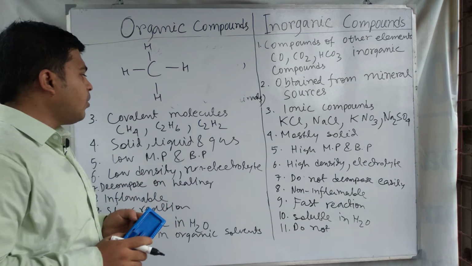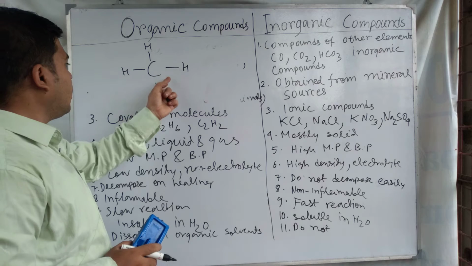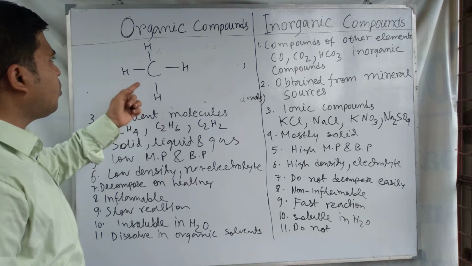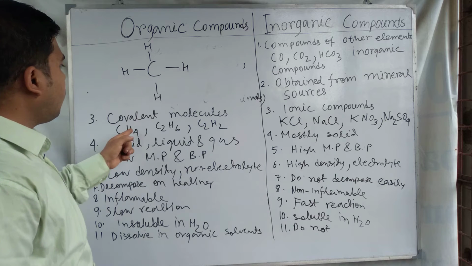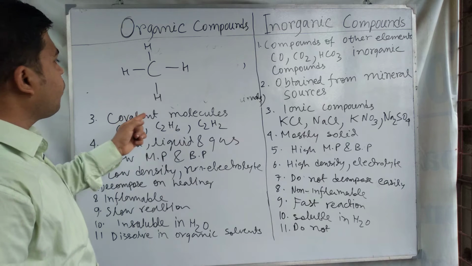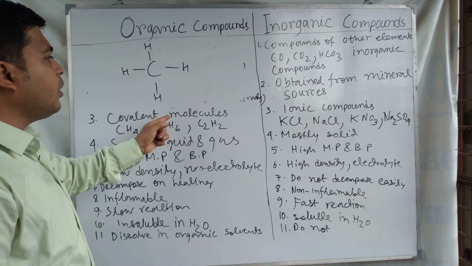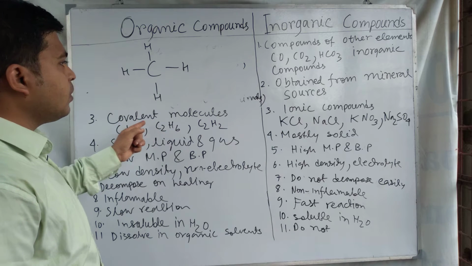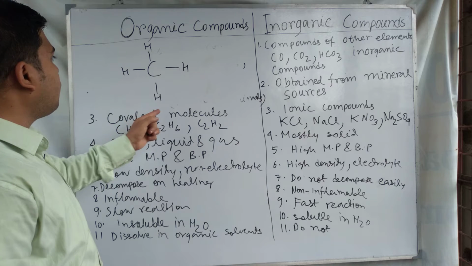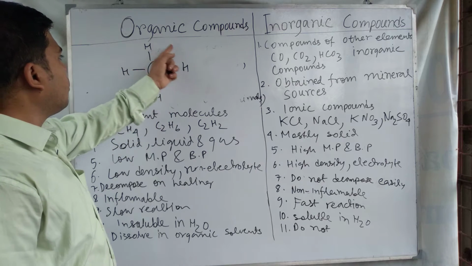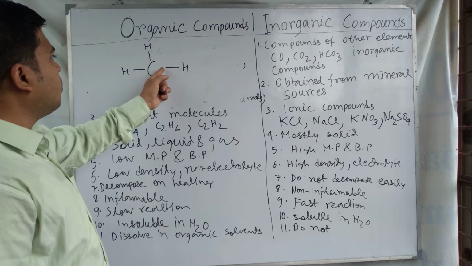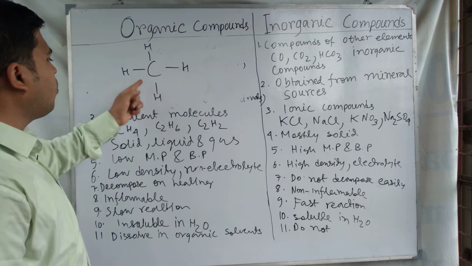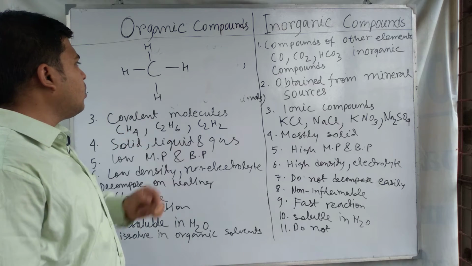Methane is an organic compound because it is made up of carbon. Carbon is the essential element for organic compounds, and in organic compounds only covalent bonding is present. Here carbon is bonded with 4 hydrogen atoms by covalent bonds. So these are covalent molecules.